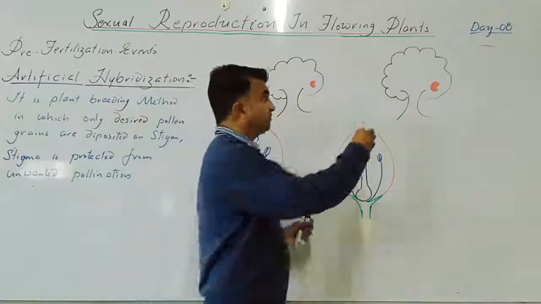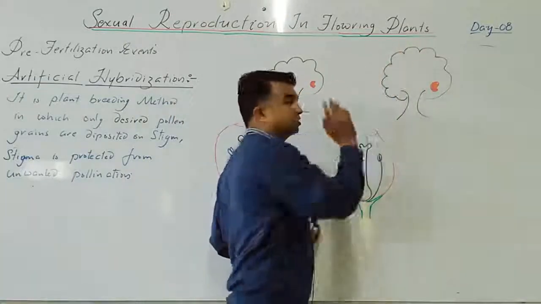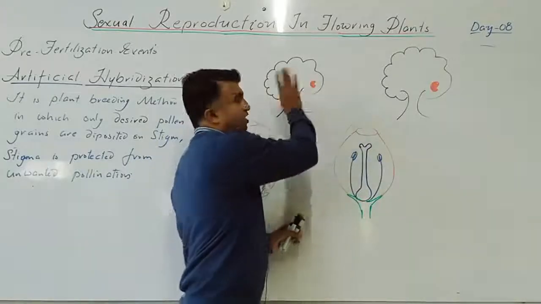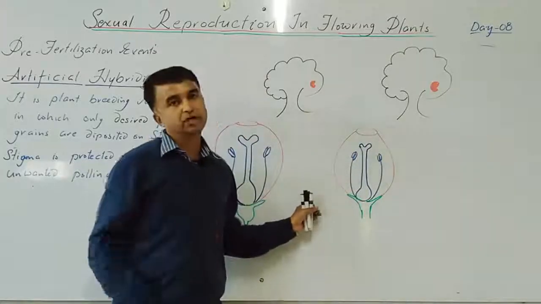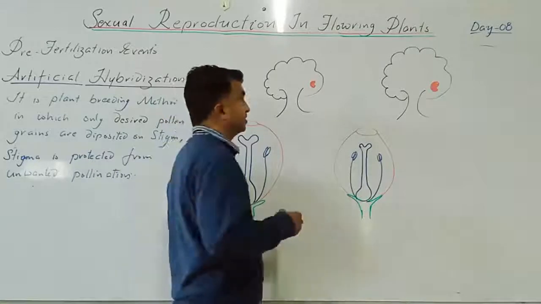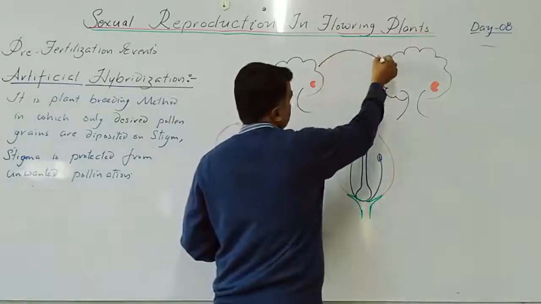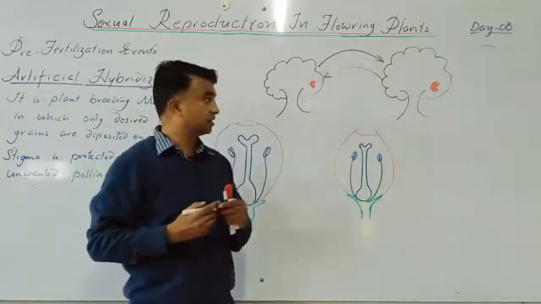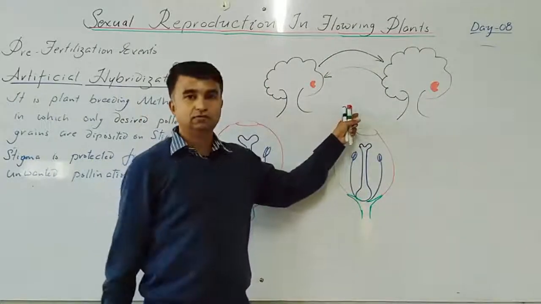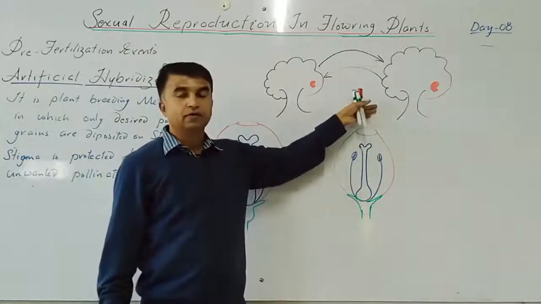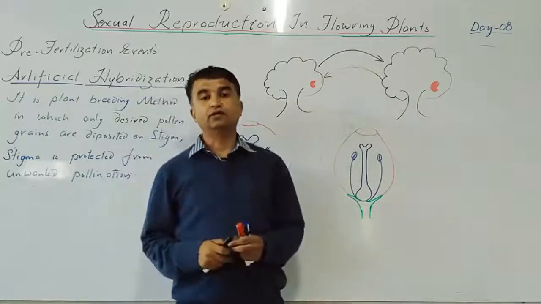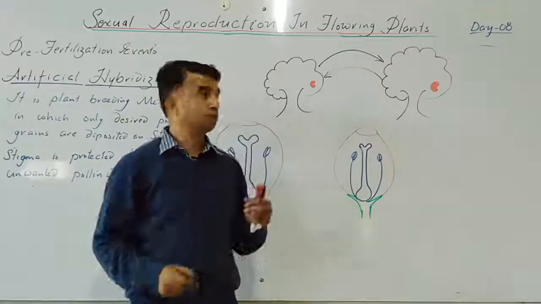If self-pollination takes place within this plant only, it will produce the same type of fruit. If self-pollination takes place in this plant also, it produces the same plant. If I transfer the gamete from this plant to that plant, there may be chances that I get fruit of the desired character. Now, this is artificial hybridization, a method where the crop quality is improved.